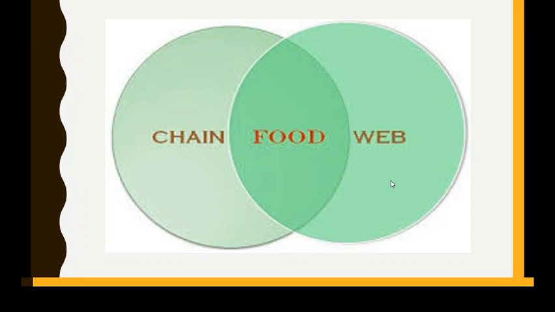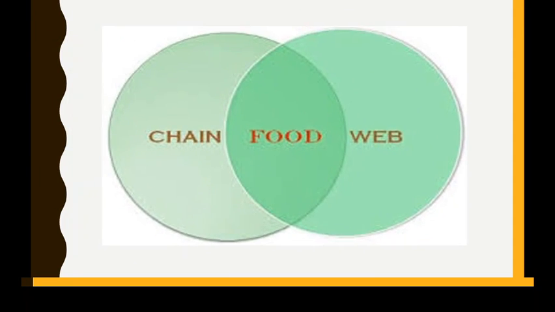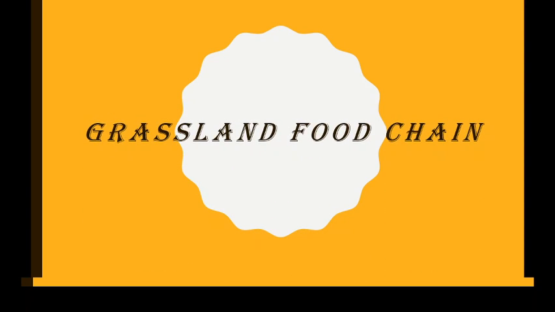Okay, so let us see what is the food chain and food web. It is a typical food chain. Let us go back to the simple examples we have studied earlier. If you see here, it is a simple chain, characterized as a grassland food chain, and the second one is an aquatic food chain.